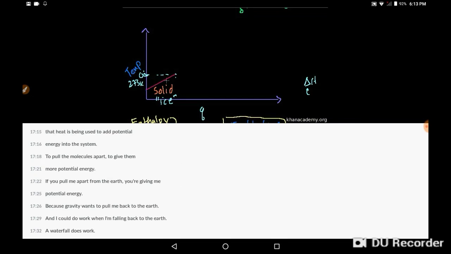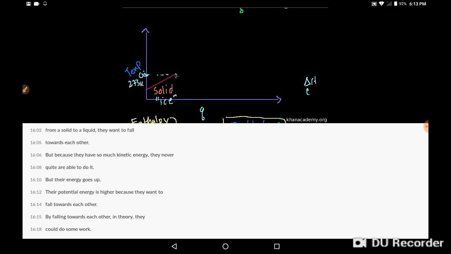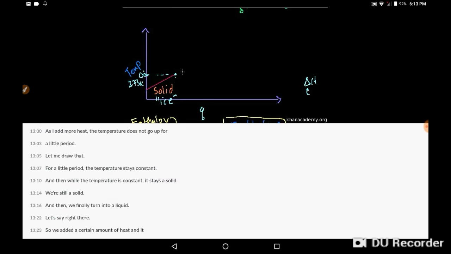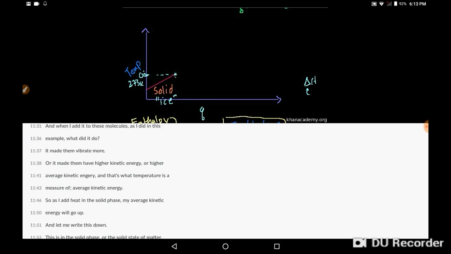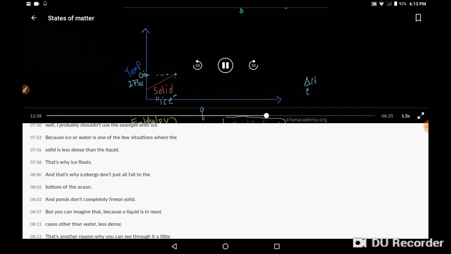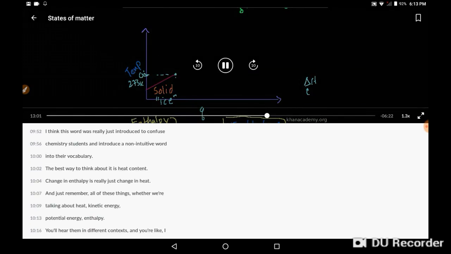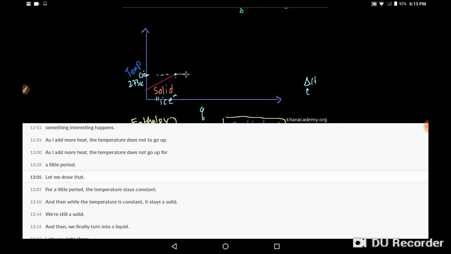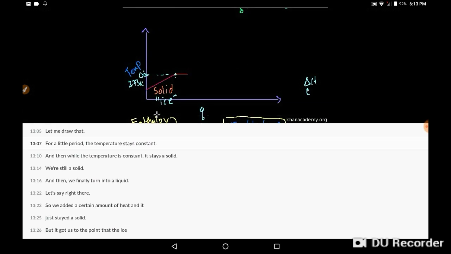But an interesting thing that happens is, at 0 degrees, depending on what direction you're going, either the freezing point of water or the melting point of ice, something interesting happens. As I add more heat, the temperature does not go up for a little period. Let me draw that. For a little period, the temperature stays constant.